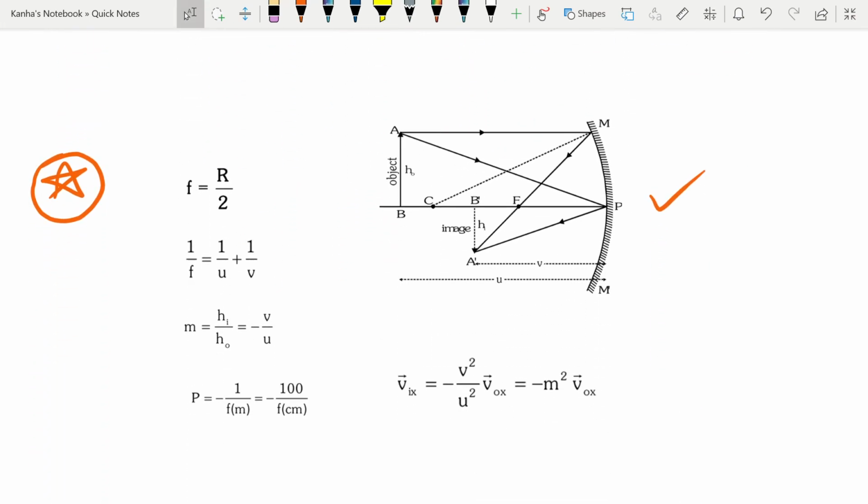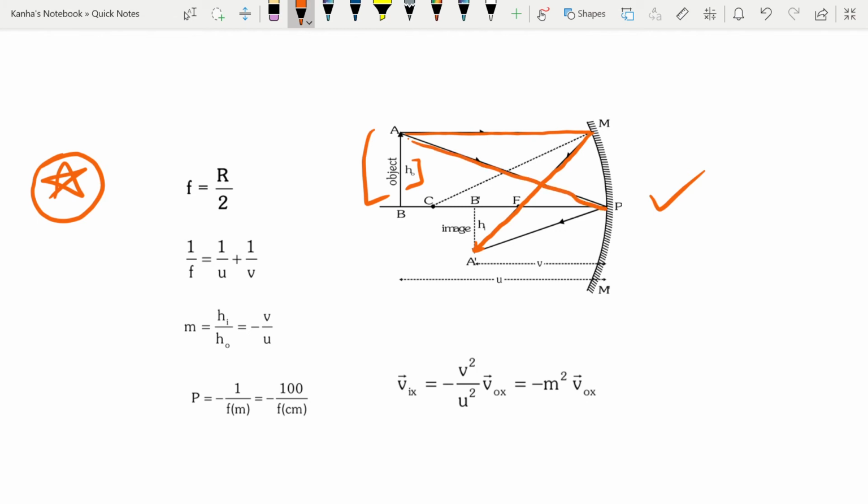For example, here we have taken an object at the point which is denoted by AB. Let it have a height h0. Now I have a ray going from here parallel to the principal axis. After reflection, it will go through the focus. The next case is that I've sent in a ray to the pole.